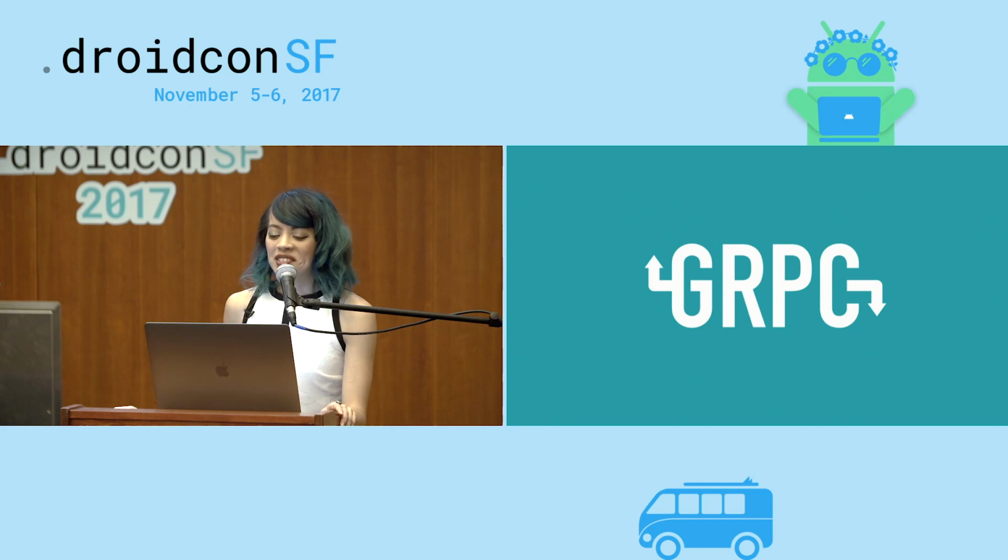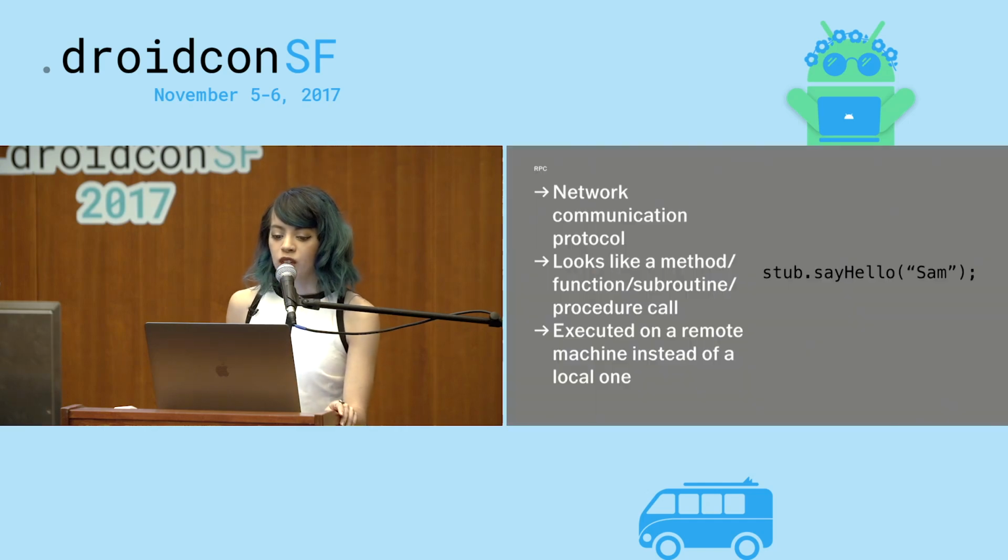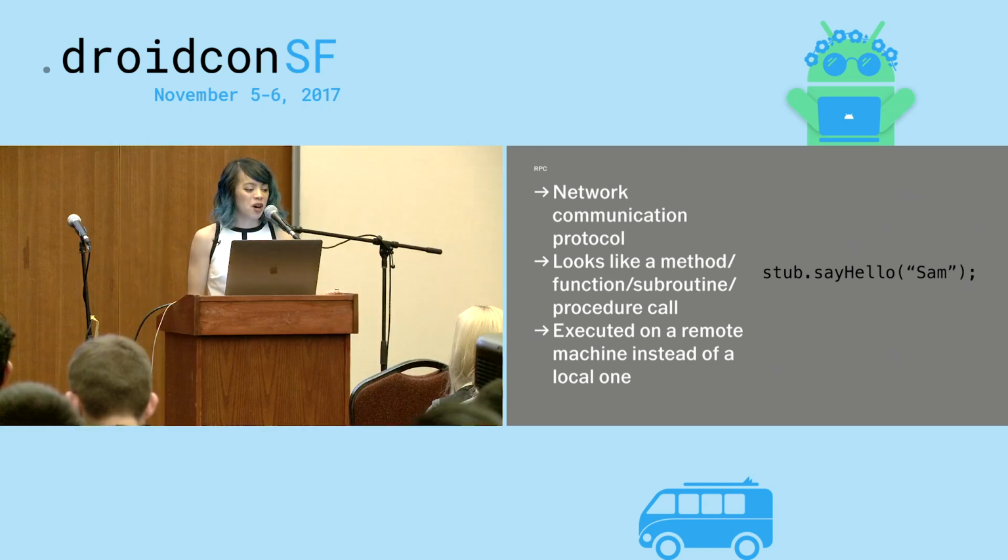So now it's finally time to talk about what gRPC is and what it can do for us. In order to explain it, first I have to talk about what RPC is. You might remember this just from your experience or maybe from computer science class, but RPC is a network communication protocol. On the surface, it looks like when you're making an RPC call that you're calling a method or a function locally on your machine, just like you make any other method call.